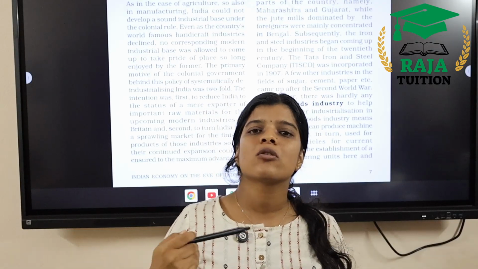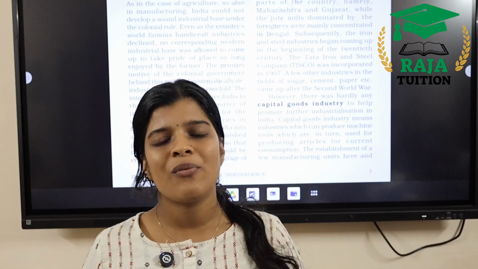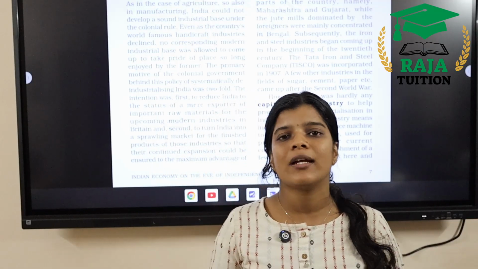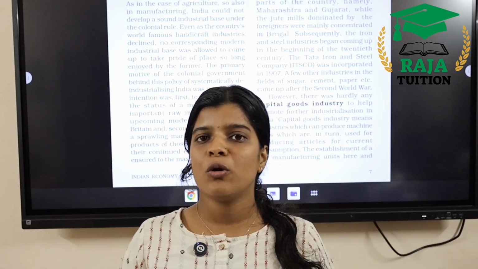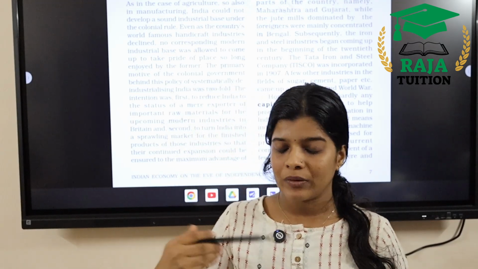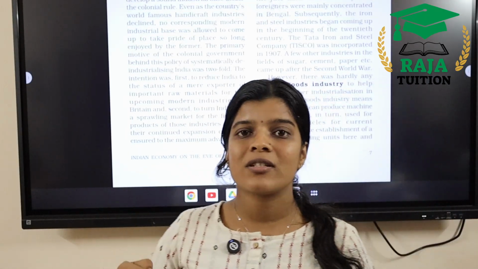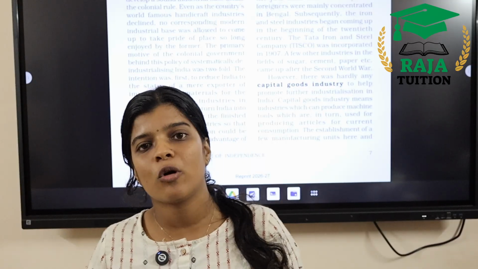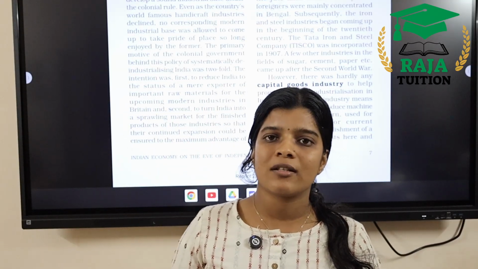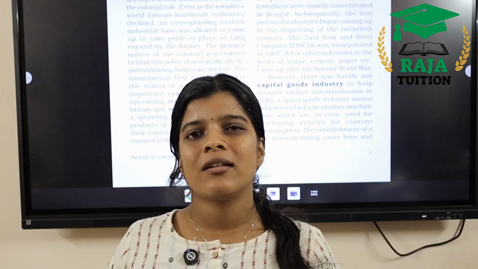But there was a process called deindustrialization. What is deindustrialization? There was huge potential for the industrial sector in India, and a huge number of industries existed, but no importance was given to those existing industries, and no importance was given to the capital goods industry. There was an absence of promotion or growth of capital goods industries. So the industrial sector did not earn any growth at that time.